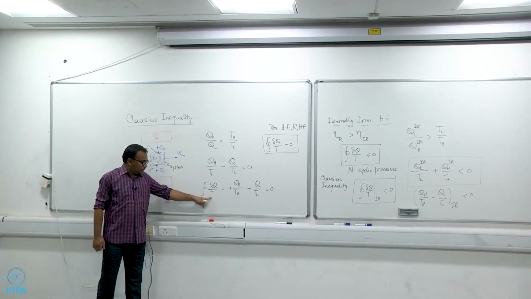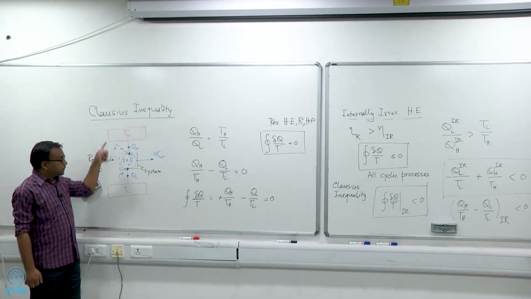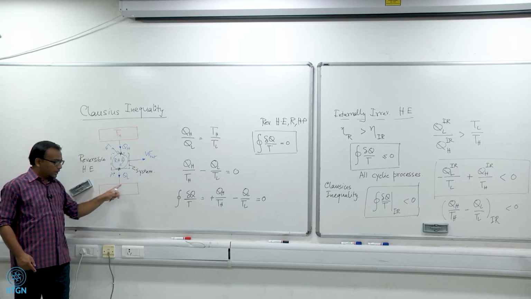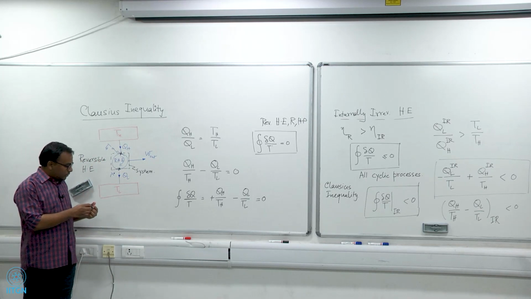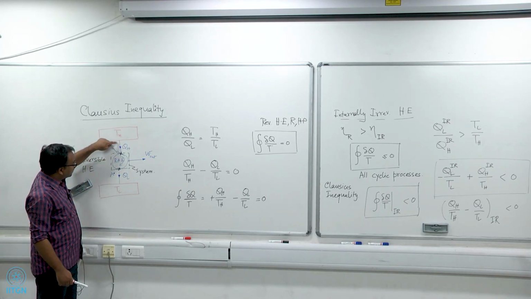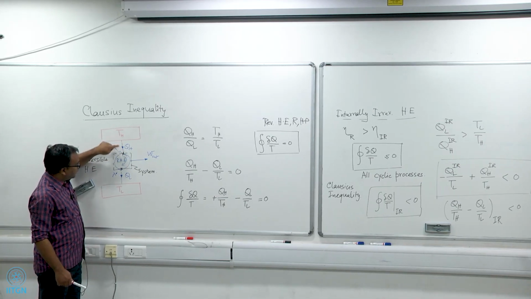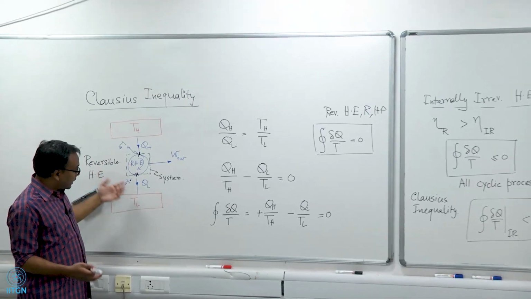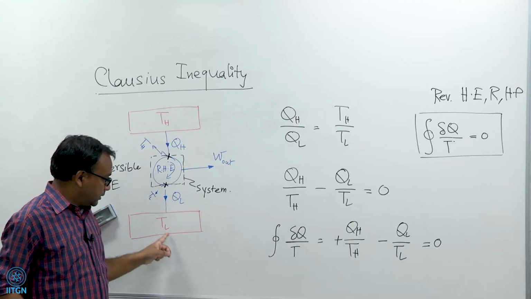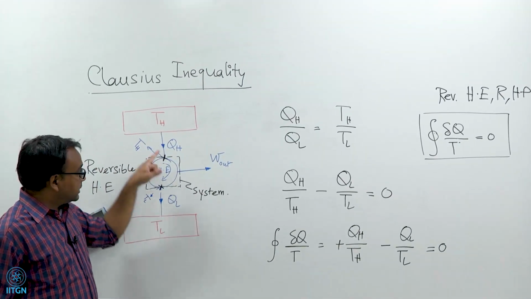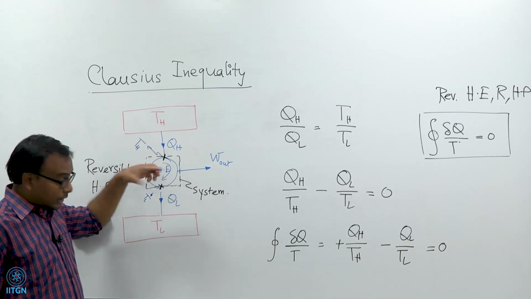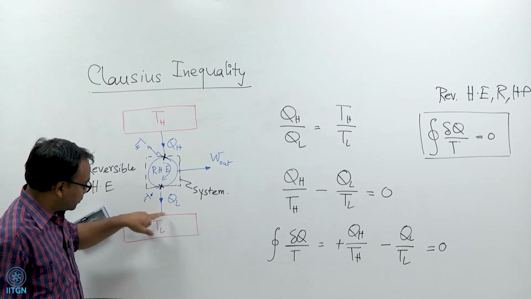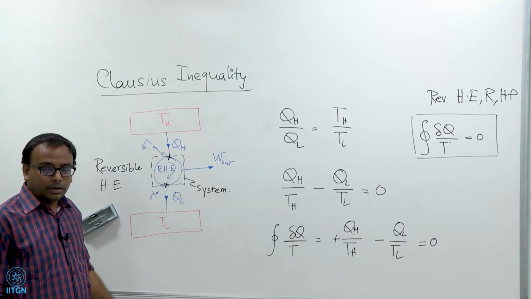This is not the temperature of the reservoirs. They can be the temperature of the reservoirs if you consider the entire thing as your system, or if there is no temperature difference between this point and that point. In those cases this T will be the same as TL for this heat transfer and the same as TH for this heat transfer, or if you extend your system to the boundaries of the reservoirs.